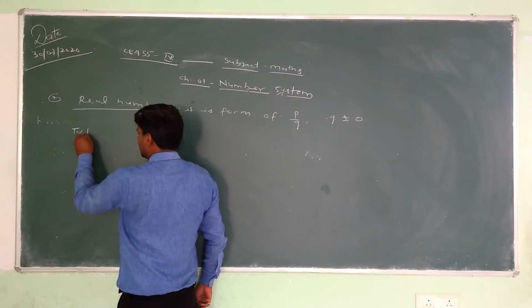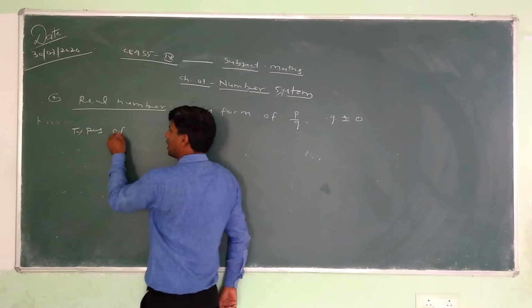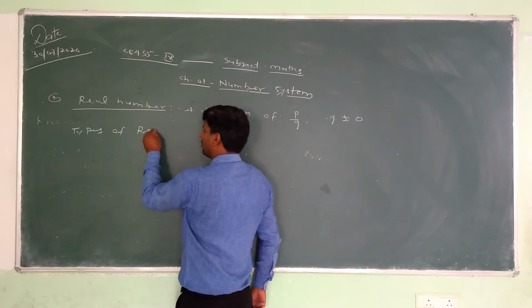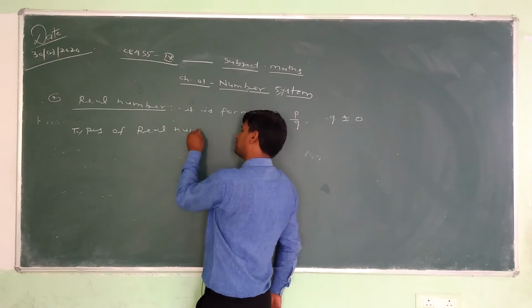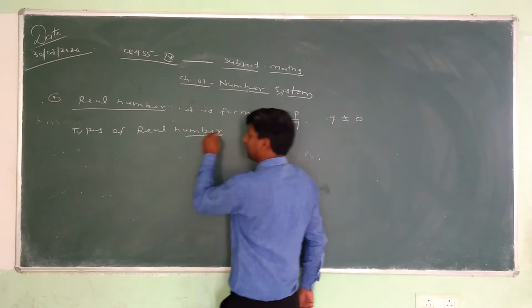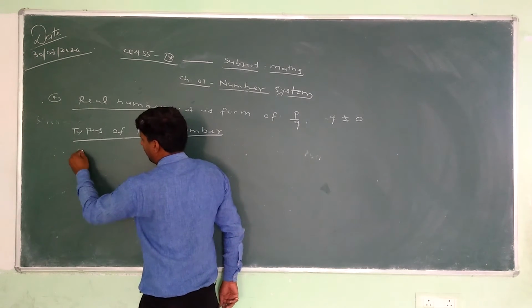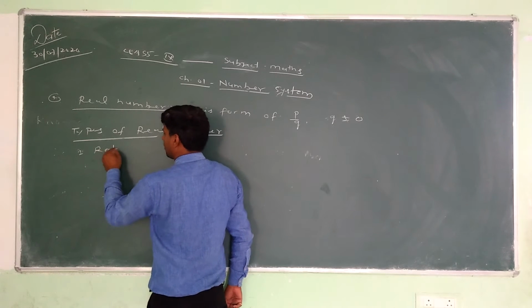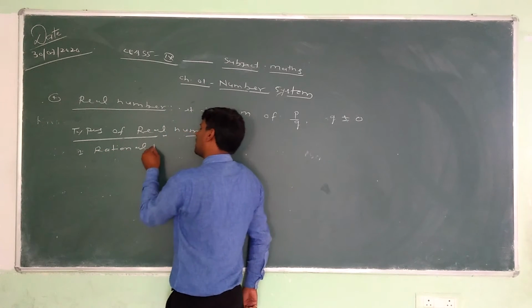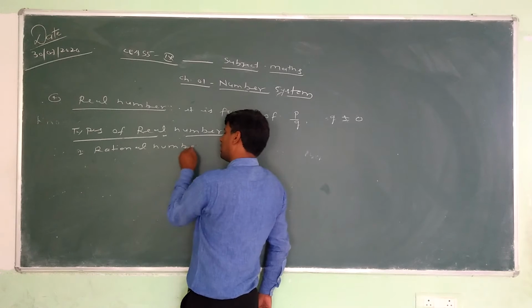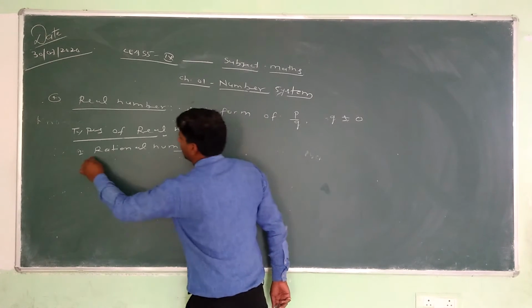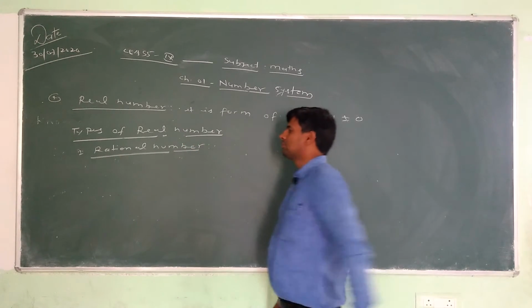So we can discuss the types of real numbers. Real numbers have two conditions: first, rational numbers, and second, irrational numbers.